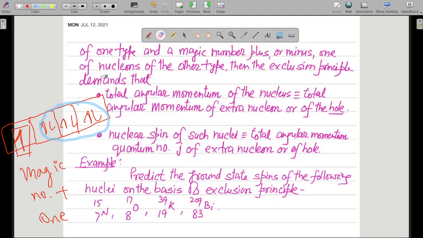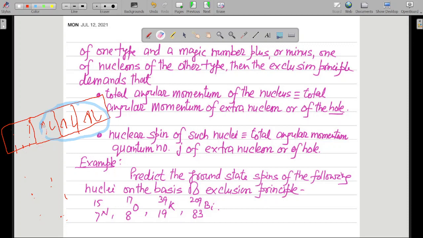Now when will we have a hole? We will have a hole in this particular case. This was the case of an extra nucleon, so the total angular momentum of the nucleus will be the total angular momentum of this extra nucleon. But suppose we have a case of a hole. Then we will have one deficit than the magic number.